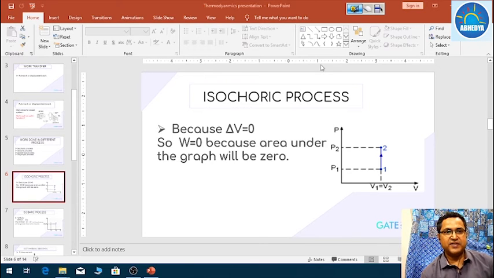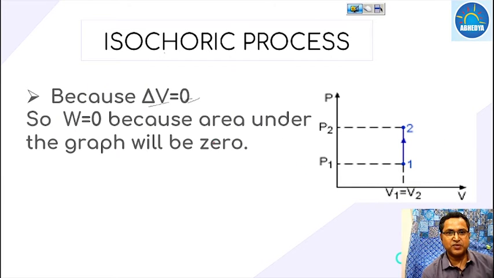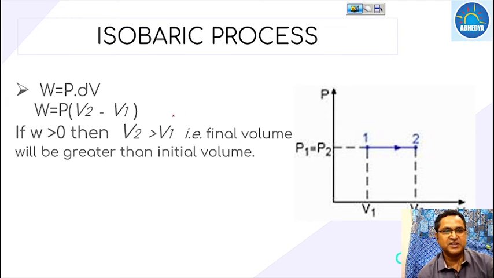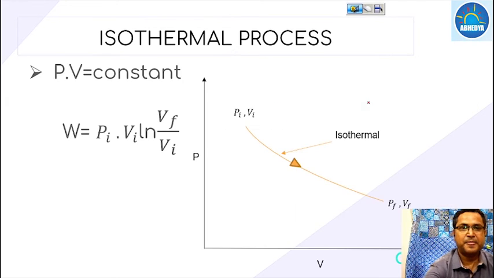So these are the different types of processes, and in these processes we have calculated the value of the work done. In case of an isochoric process, what is the value of work done? That is delta V equal to 0. In case of an isobaric process, we have already shown it.